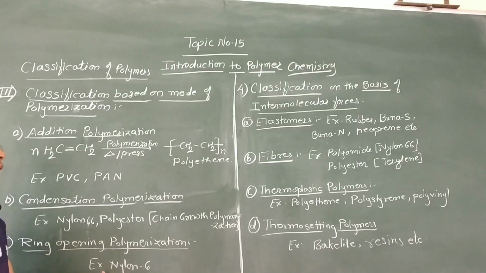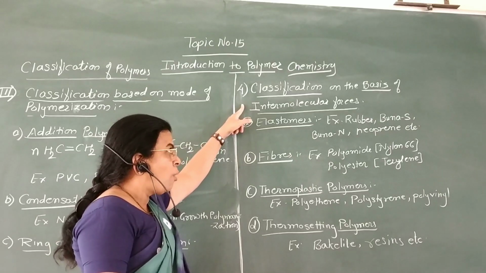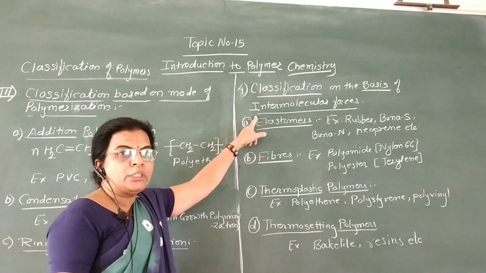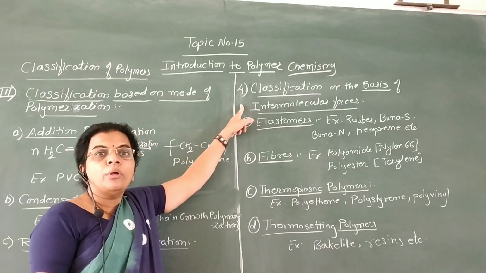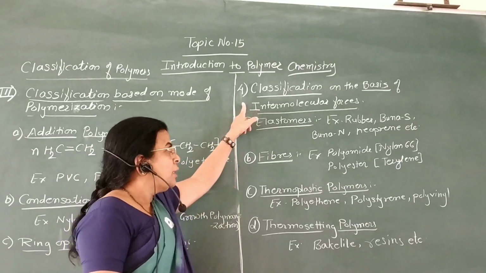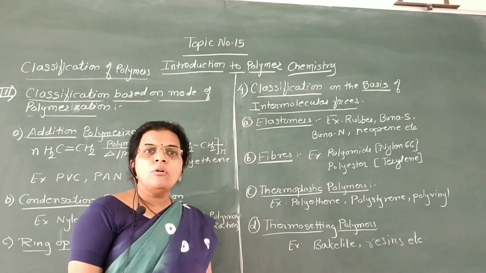and this repeating unit, when it undergoes polymerization, gives nylon 6. Now fourth, the classification of these polymers on the basis of intermolecular forces. This is the fourth method for the classification of polymers. Now here, classification on the basis of intermolecular forces.